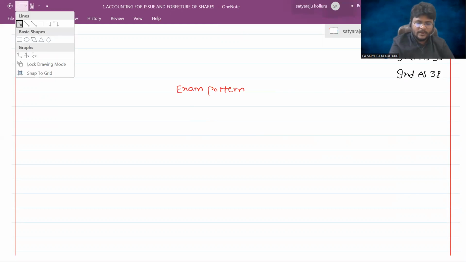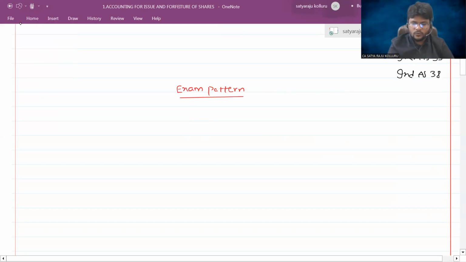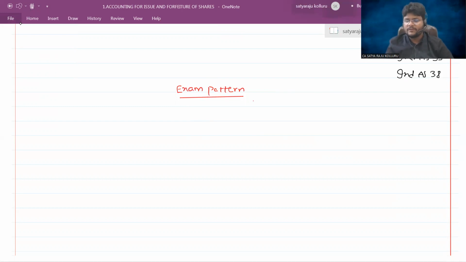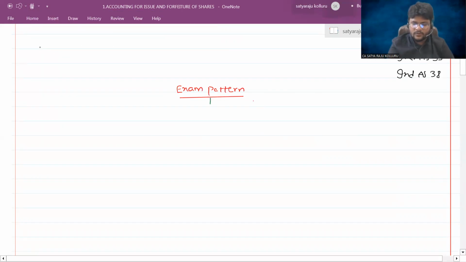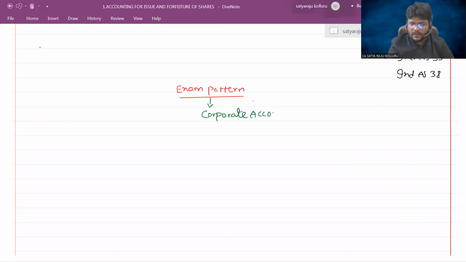Sir, you know this paper consists of 2 sub-papers, one related to corporate accounting and the other one corporate audit. Here I am not discussing anything related to corporate audit. I'm only going to discuss things related to corporate accounting. Actually, the paper consists of net 50 marks.